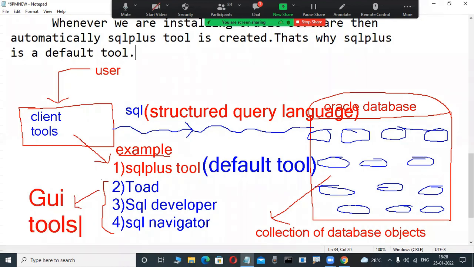Just for understanding, draw this simple diagram: client tools. The SQL Plus tool is a default tool and is not required to be loaded. To interact through other tools, we install them. Draw this diagram roughly, simply, for first-time newcomers.